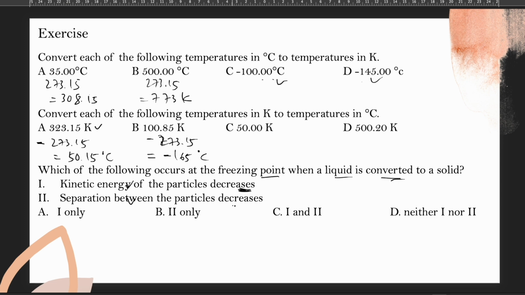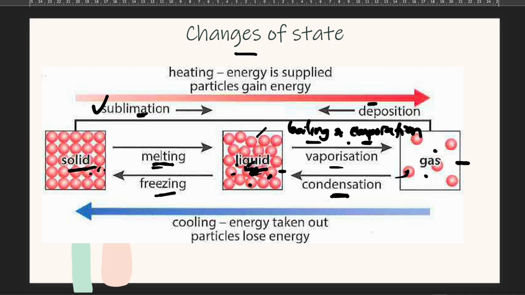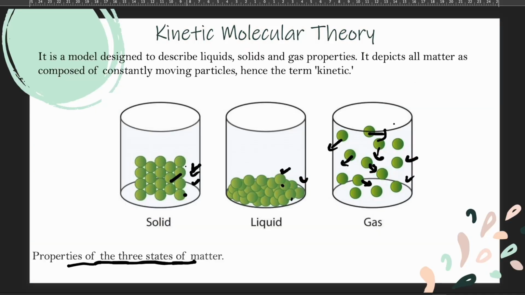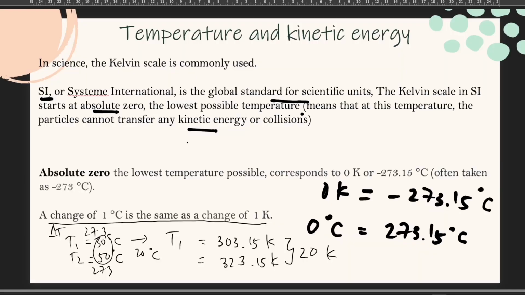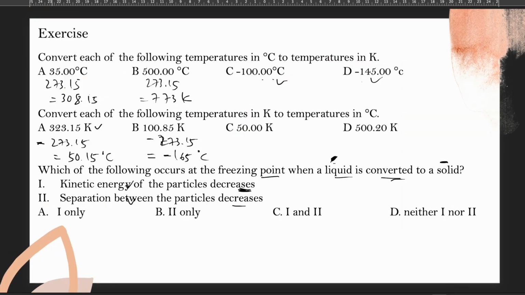And the separation: in liquid the particles move around each other, and in solid they vibrate only. So the separation decreases as well. There is no gap. So the separation decreases from liquid to solid. Therefore, 1 and 2 are correct. So C.